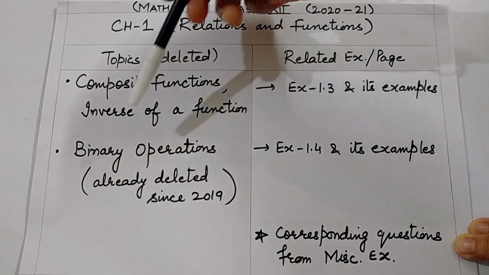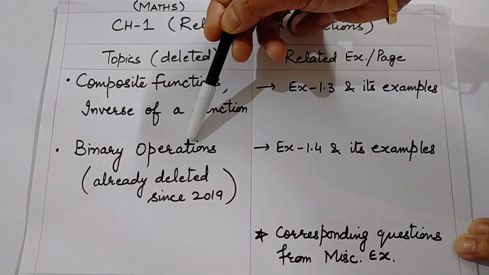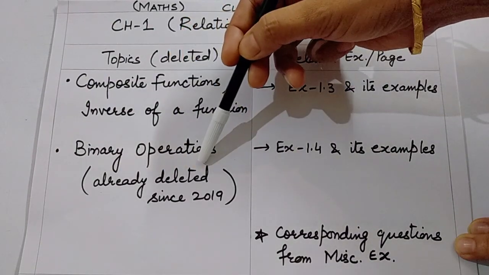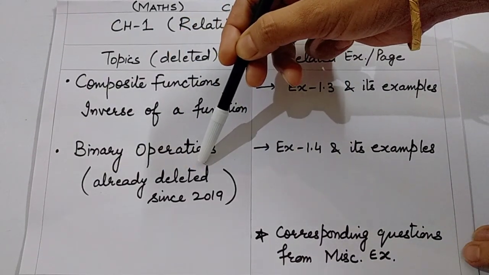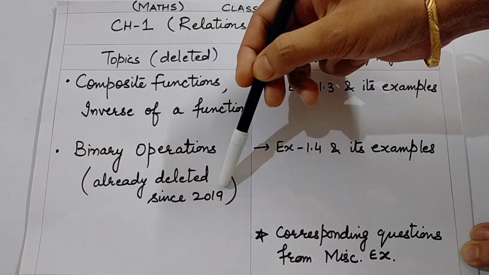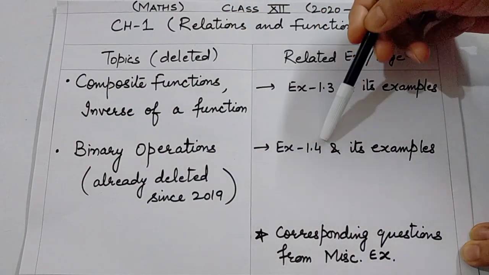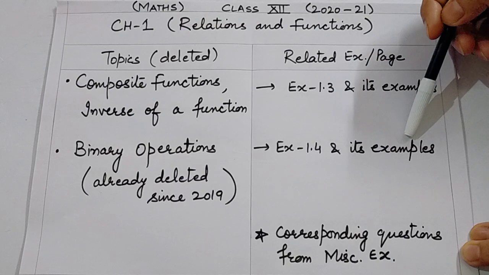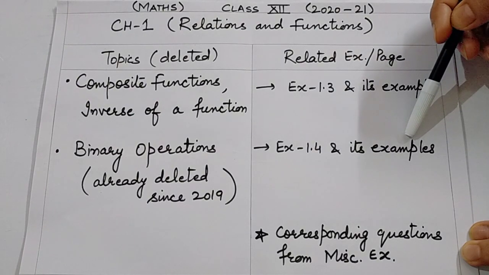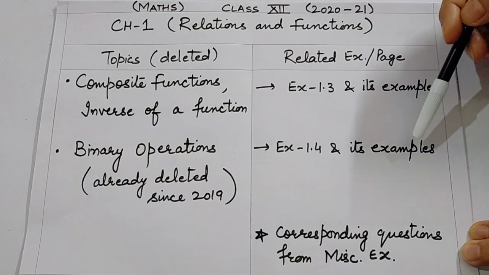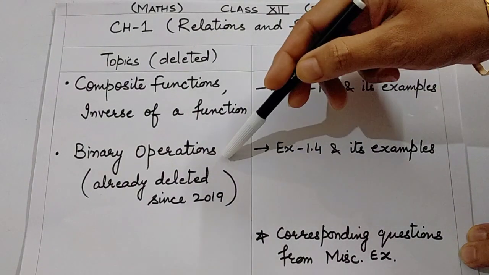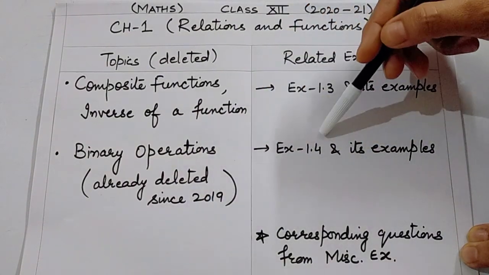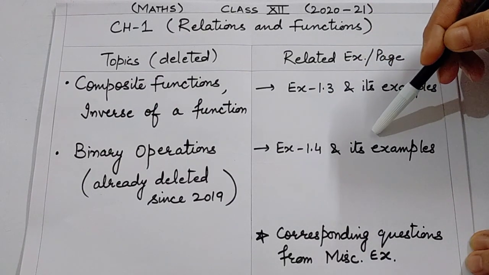The next topic is binary operations, which was actually deleted last year only. It has been already deleted since 2019. So exercise 1.4 and its examples still seem to be deleted because these have not been added yet. So it seems that these topics of binary operations and the corresponding exercise is still deleted.